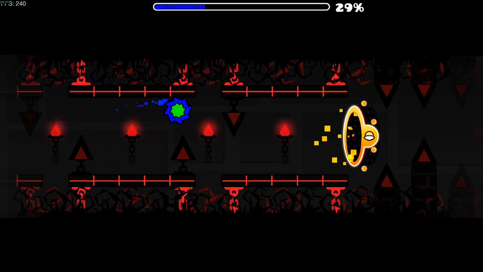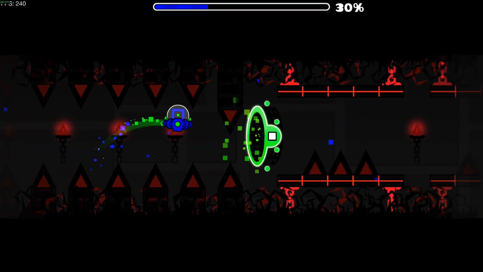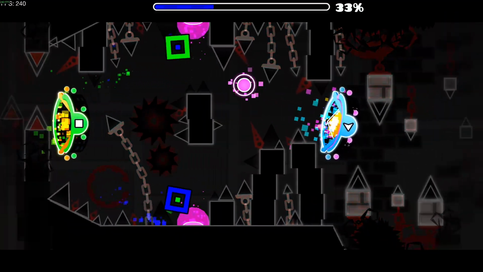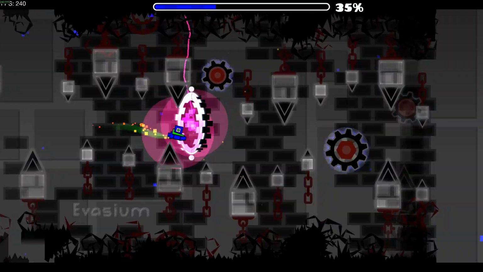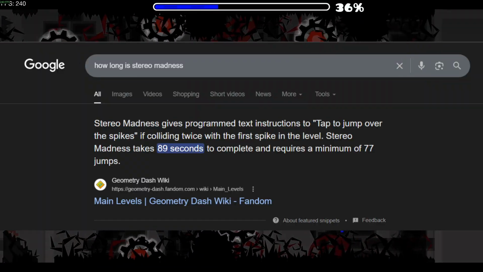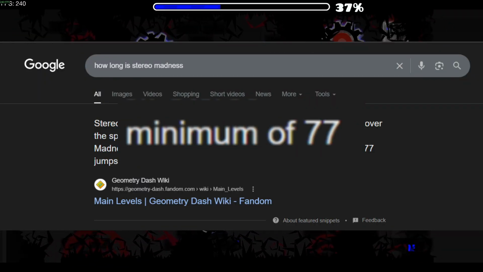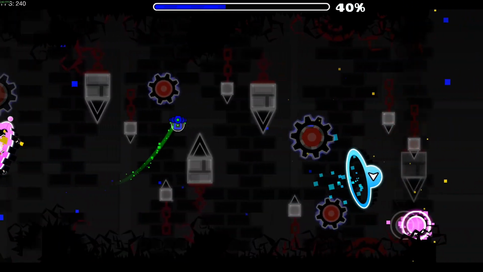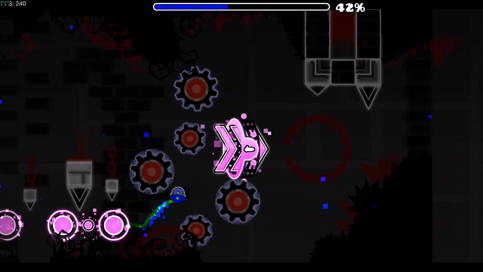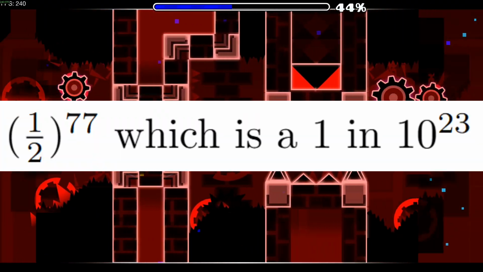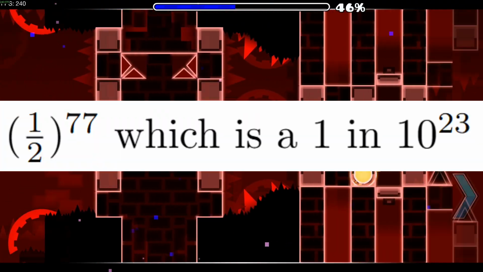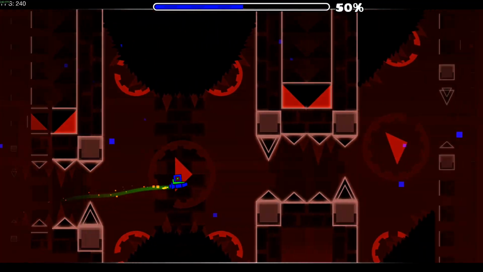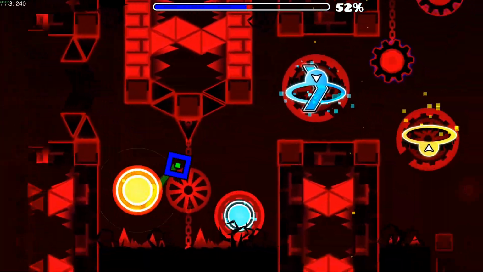So let's consider a new model, the spam model, where we remove the frame perfect restriction, and so the monkeys are allowed to spam and click whenever they want, just that they have to click on the required minimum of 77 frames. So the probability becomes the probability of each click being correct, so 0.5 click or not click to the power of 77 correct frames, which is about 1 in 10 to the power of 23, which is about Avogadro's constant, which is 6.02 times 10 to the 23.